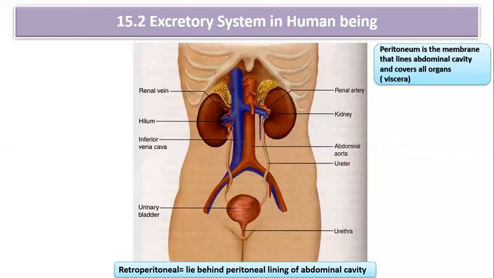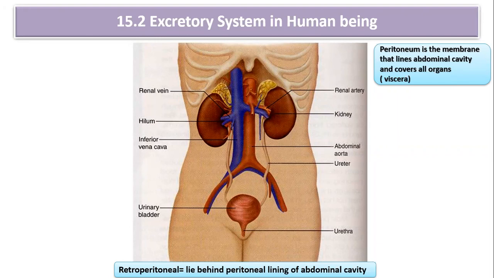So welcome to another lecture of excretion and osmoregulation. Today we are going to discuss the excretory system of human beings. Okay, so first we are going to discuss all the parts of the excretory system.